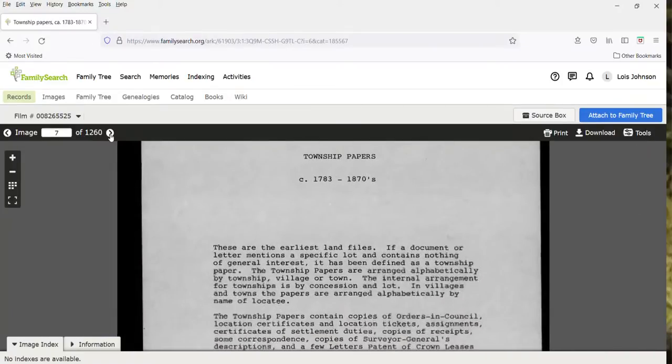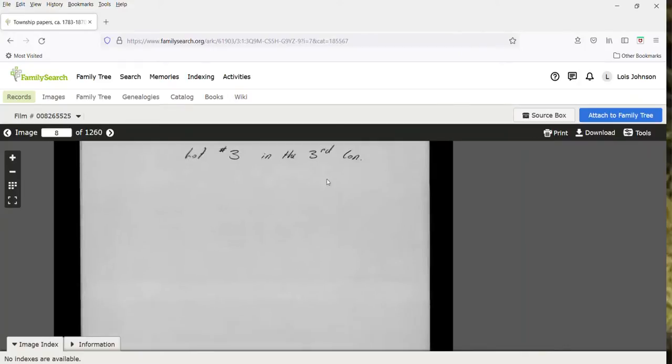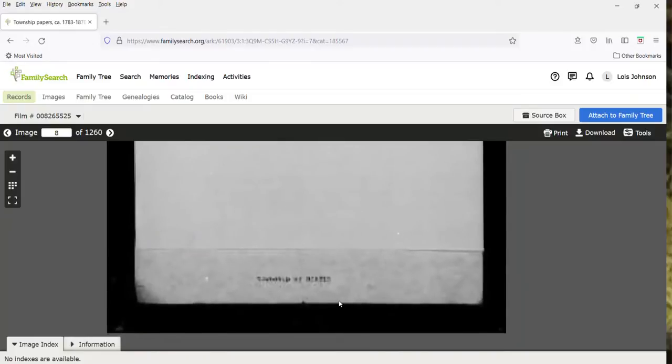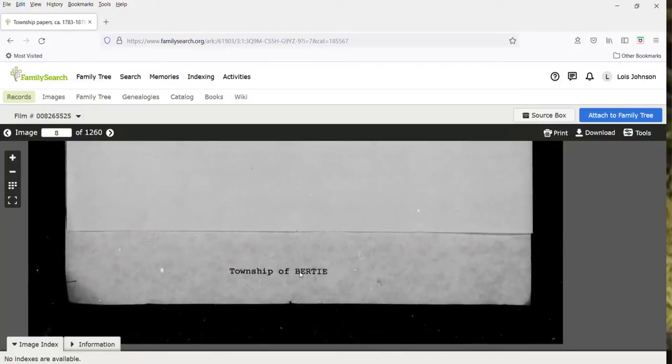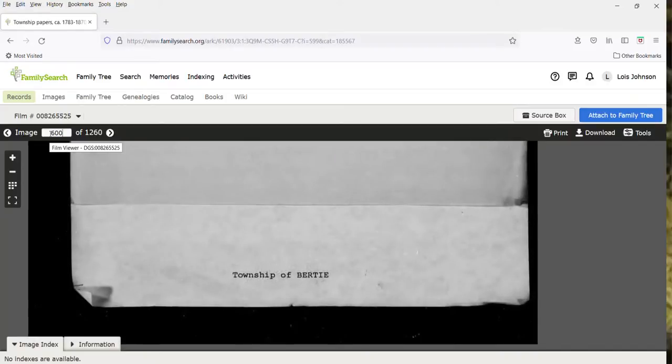Oh, sorry, don't want that. It's just the little blurb about the township papers. So let's make sure we're in the township of Bertie, and yes, we are, so we're good to go. On this one here, I'm just going to go to page 600. Again, they start with concession 1, and they do all of concession 1, then they go to concession 2, and they do all of concession 2, and it follows sequentially. So I'm going to go to page 600.